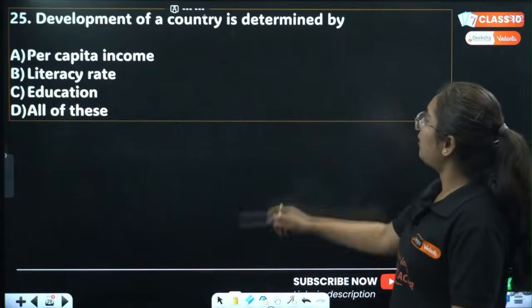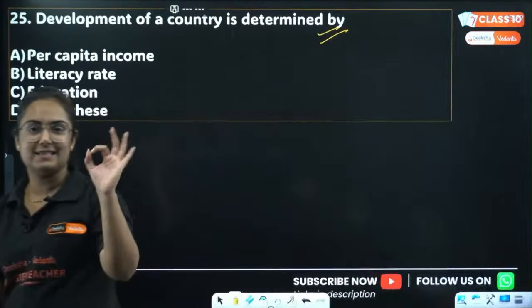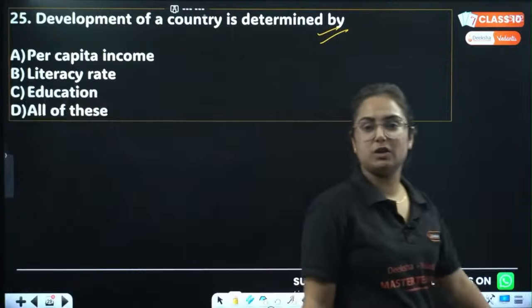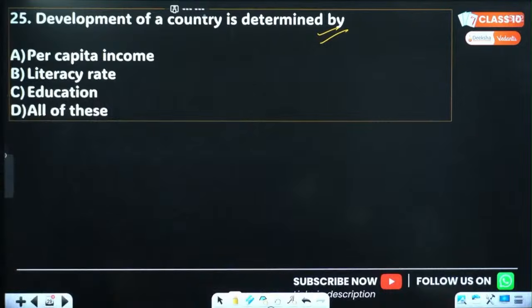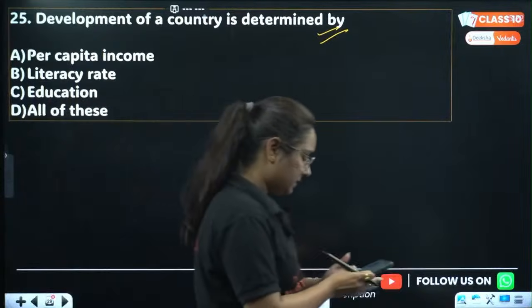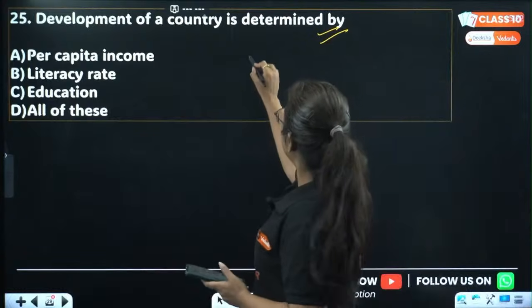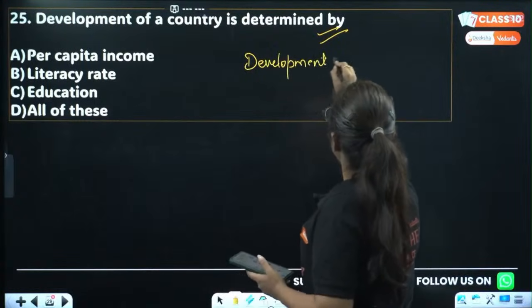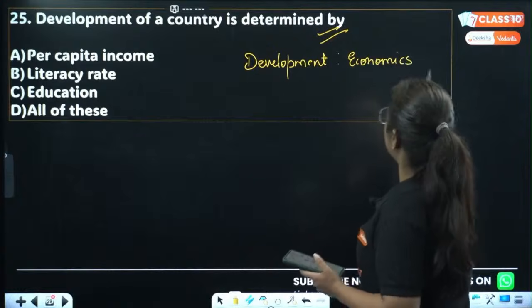Now, development of a country is determined by, easiest question of the day, easiest. Development of a country is determined by per capita income, literacy rate, education. What do you think? Which one is the correct answer to this question? Tell me, it is determined by what? Very good. So yes, this one is from the chapter development, ठीक है, from economics, because sometimes you get confused with resource and development.